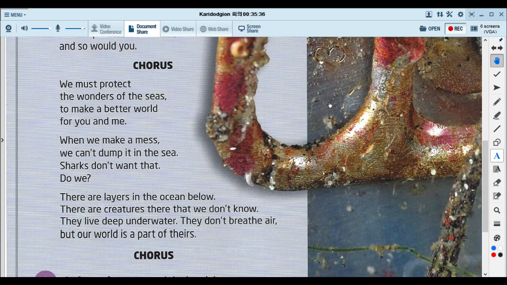There are layers in the ocean below. There are creatures there that we don't know. They live deep underwater, they don't breathe air. But our world is a part of theirs.